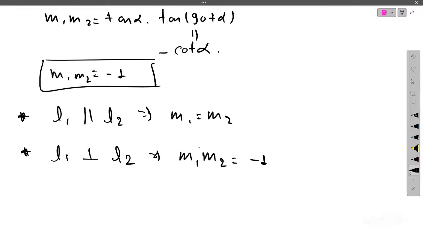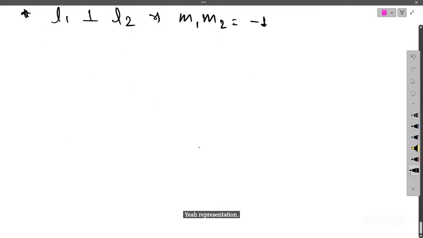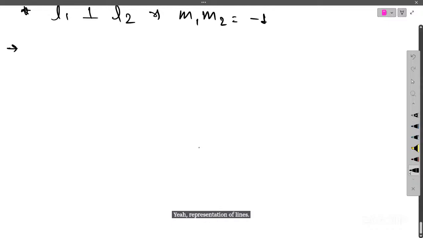Now go to the next topic, which will be expression for a line, the representation of lines. What does representation of a line actually mean?